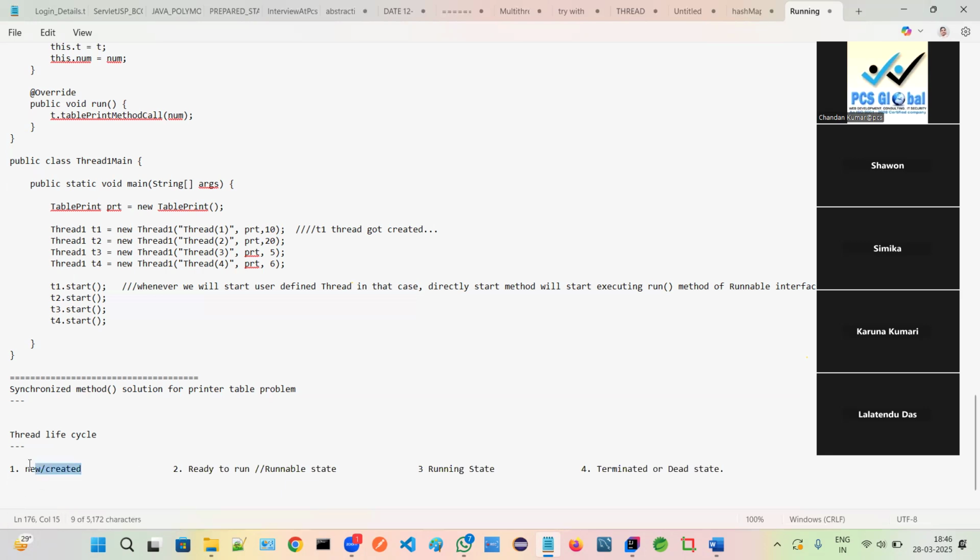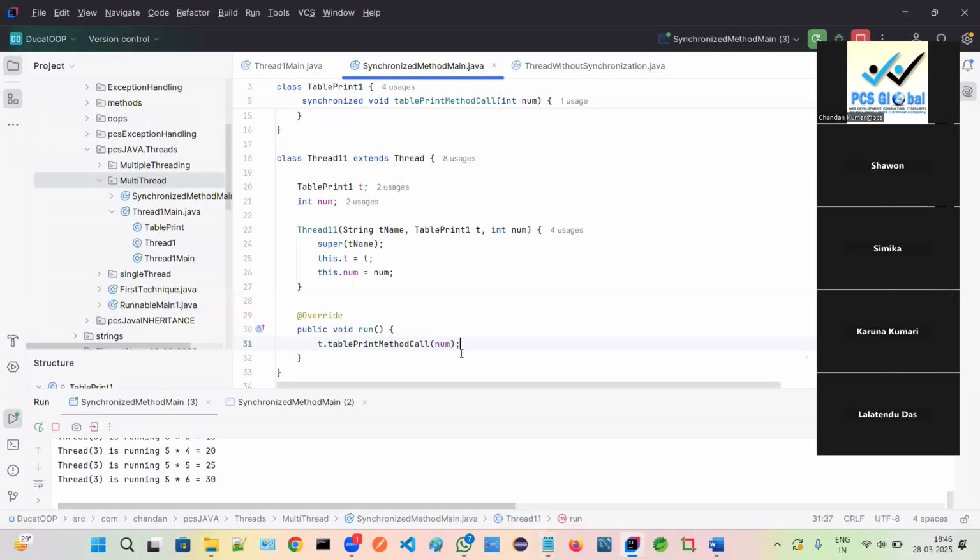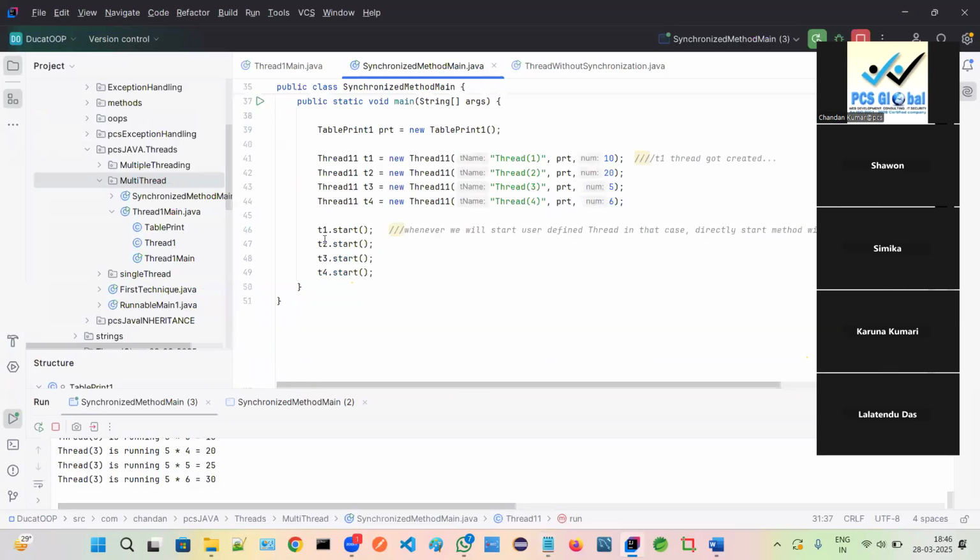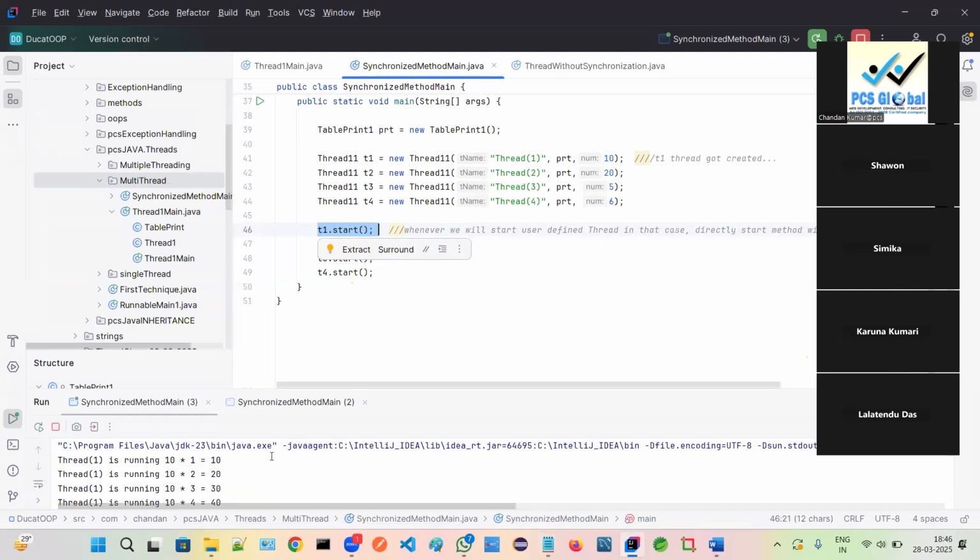First, we are creating a thread, right? After creating the thread, we are starting that thread, right? Whenever we are starting, it never means that it will get executed by the CPU. Clear or not? Because at this moment, I'm starting thread one very first, and if we run it, who will get executed first? Nobody knows.